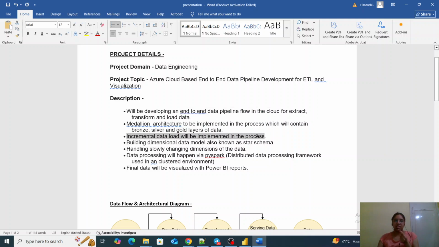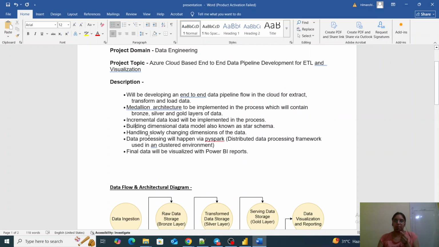Incremental data load is implemented in my project, such that every time when there is new data, it will not fetch all the data from the starting. It will only fetch the data which is incremental, basically the new data which has come. It could be a new record or it could be an update to an older record, which is coming as incremental data. So this will help us for faster processing.